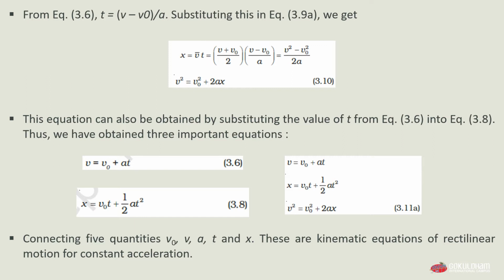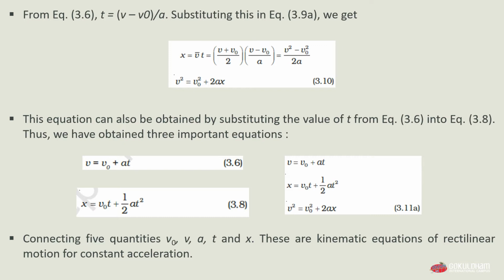Now this equation can also be obtained by substituting the value of t from equation 3.6 into equation 3.8. Thus we have obtained three important equations: v equals v0 plus at, x equals v0t plus 1/2 at square, and the last one, v square equals v0 square plus 2ax, which is our equation 3.11a.